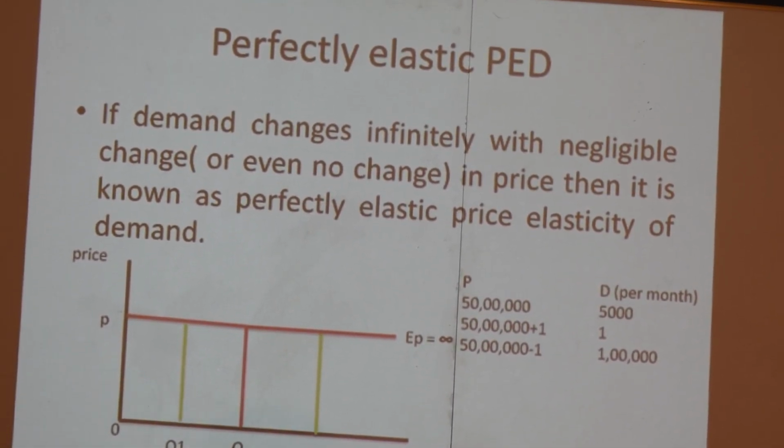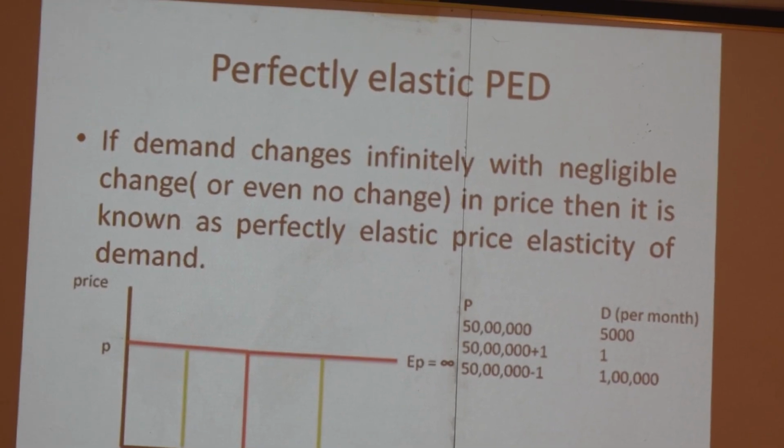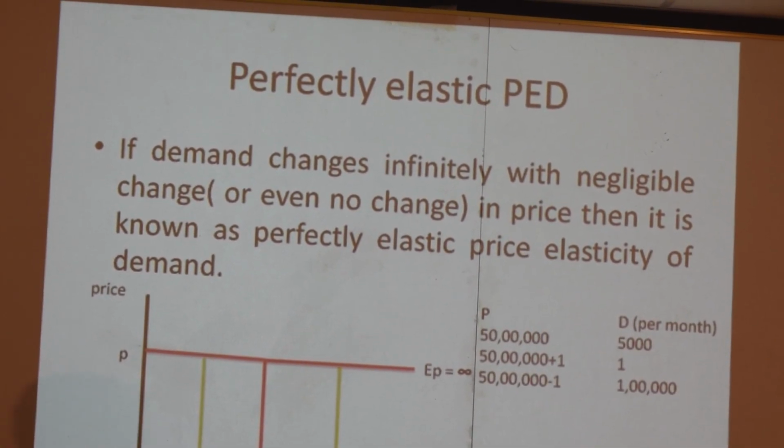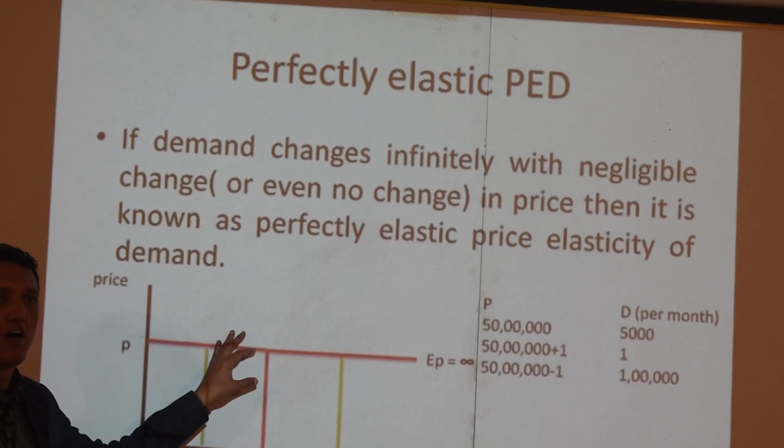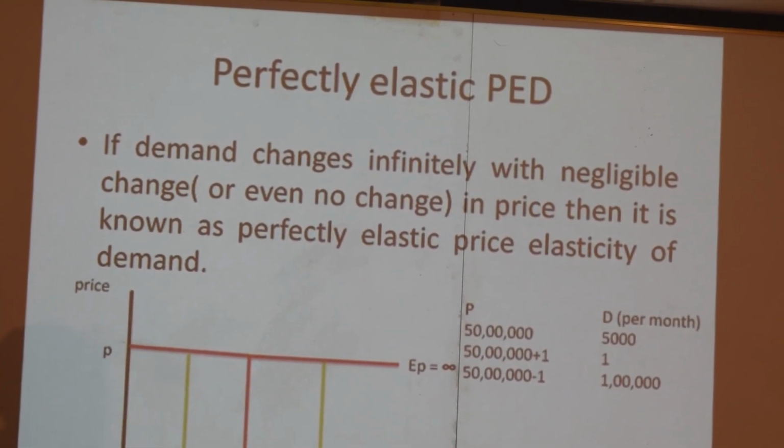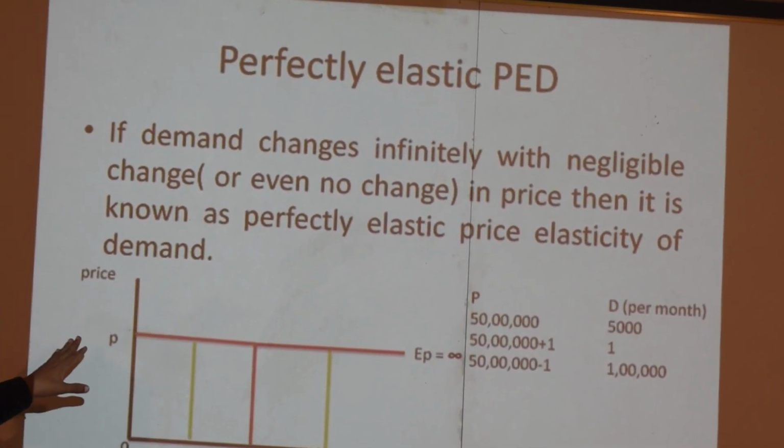Suppose the price declines by 5%, which is mentioned here. Because of the price decline of 5%, that is OP to OP1, quantity demanded increases by 8% from OQ to OQ1. Here, the change in price is 5%, and the change in demand is more than 5%. If it happens, then this is the case of relatively elastic demand. Okay, dears, are you getting what I'm saying?